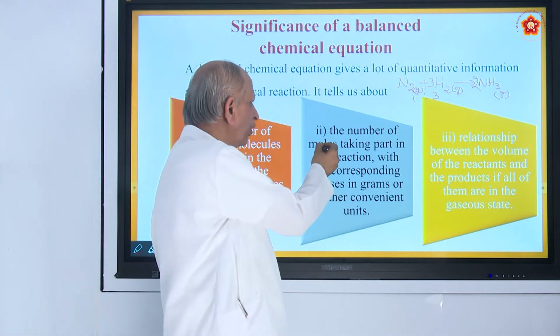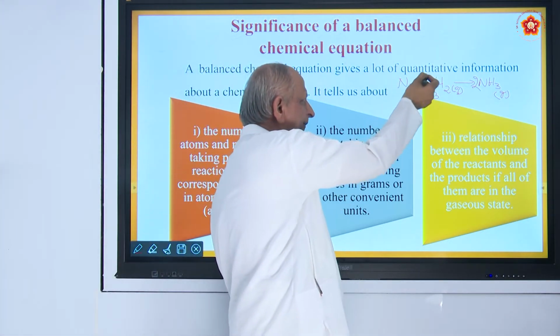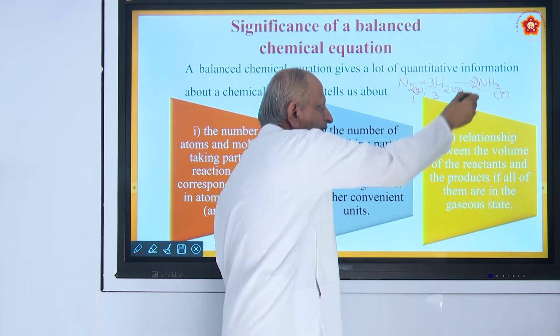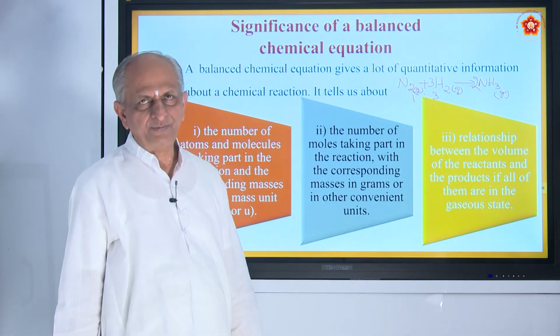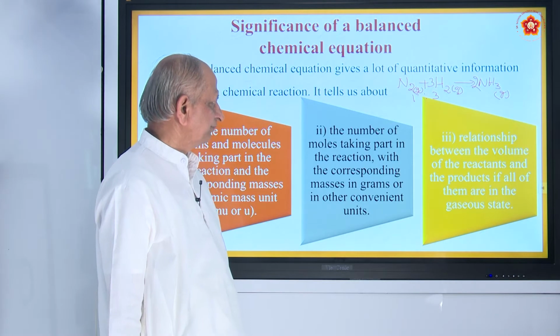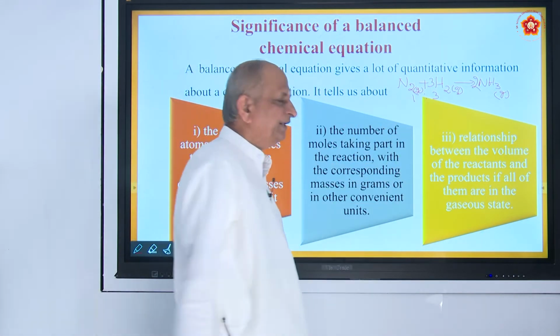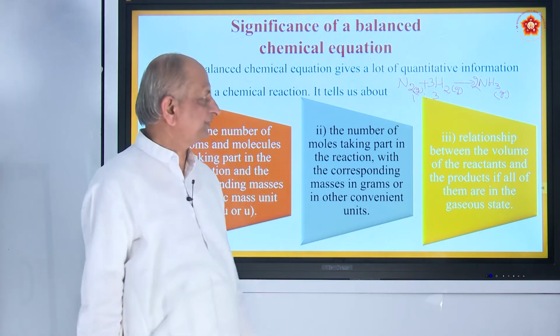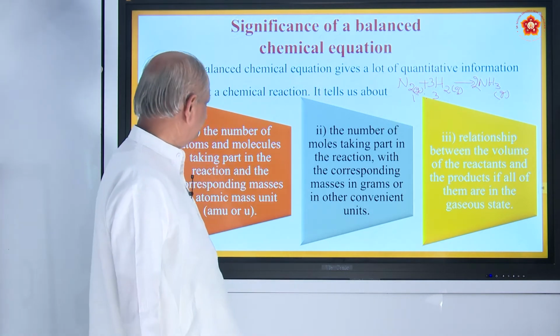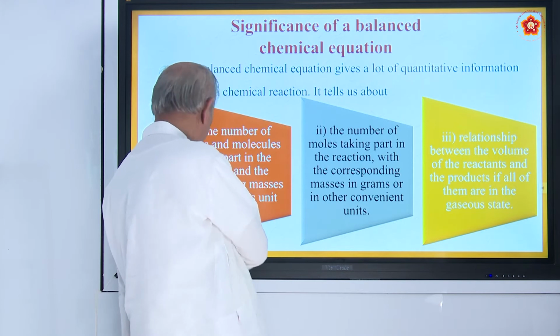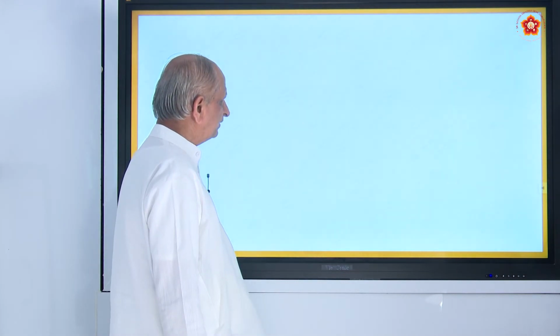Similarly, we will see moles. 1 mole of nitrogen combines with 3 moles of hydrogen to form 2 moles of ammonia. Similarly, if you take weight also, we will see that the two sides are balanced. So that is the significance of a balanced chemical reaction.